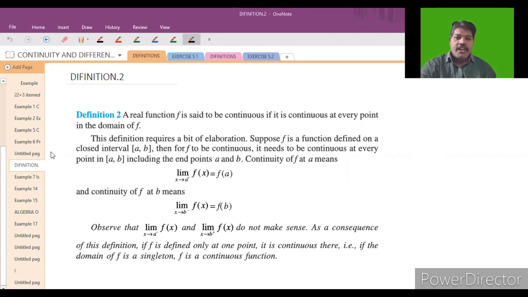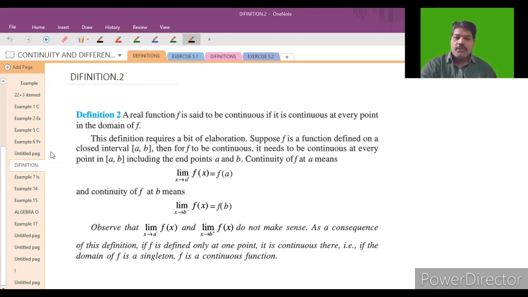A real function f is said to be continuous if it is continuous at every point in the domain of f. So the function is continuous in the domain of f. What is the meaning of that? For example, f is a function defined on the closed interval [a, b]. The function is continuous on the closed interval [a, b].